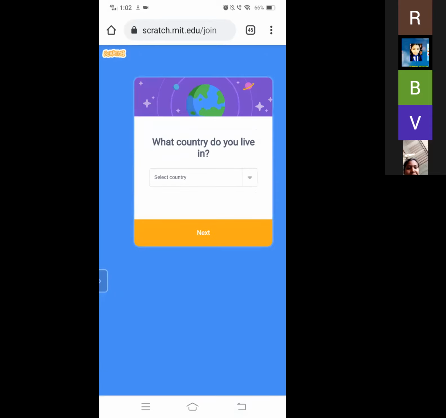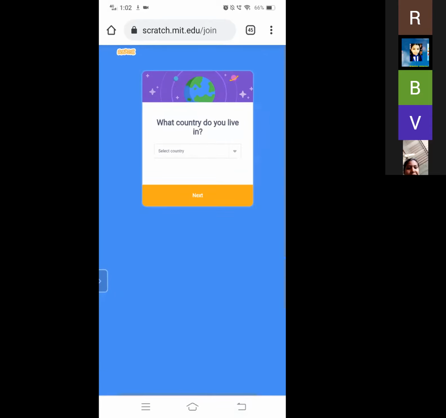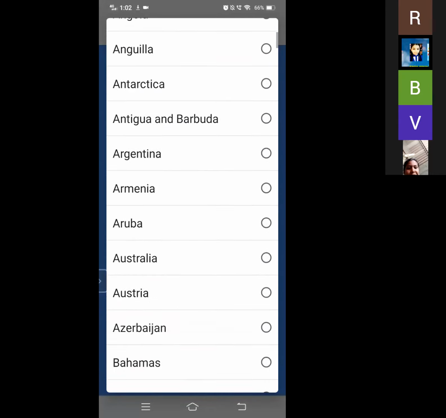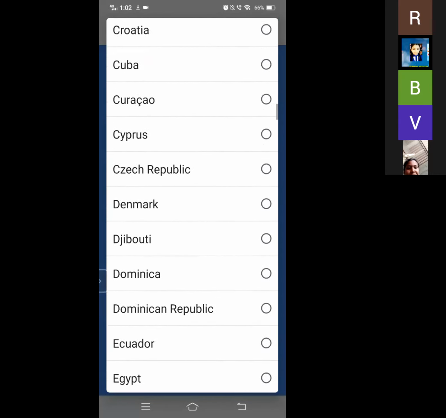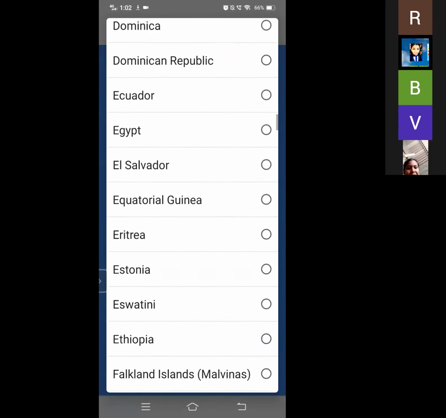So like this. Here this is the second question. It will ask, what country did you live in? So we have to select our country. In these options we have to search our country. India. Okay, I have selected. And we have to click the Next button.